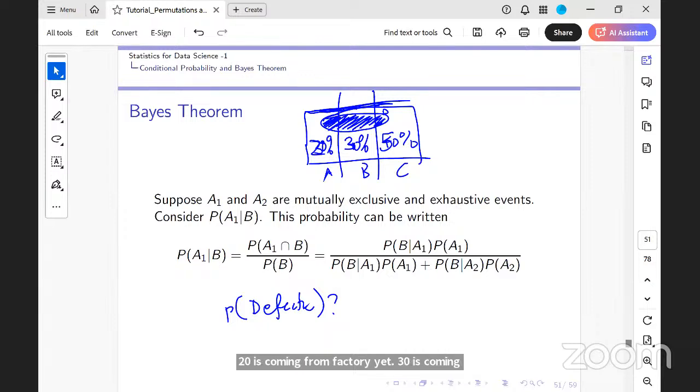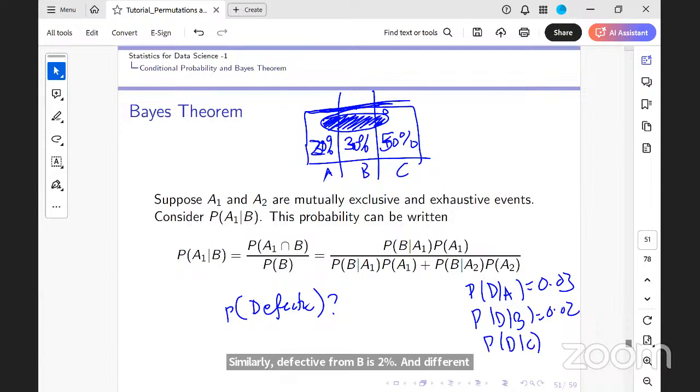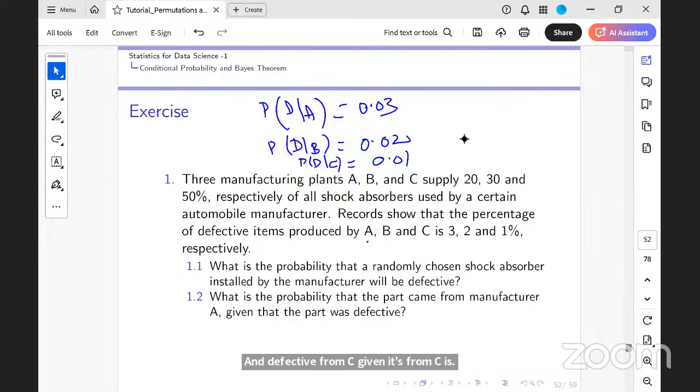Now all the 20 that are from A have some defectives. That is, 3% of whatever A produces are actually defective. So the probability of finding a defective if it comes from A is 3%. Similarly, defective from B is 2%, and defective from C, given it's from C, is 1%. Till here, is it clear?